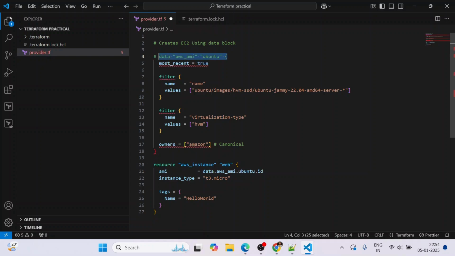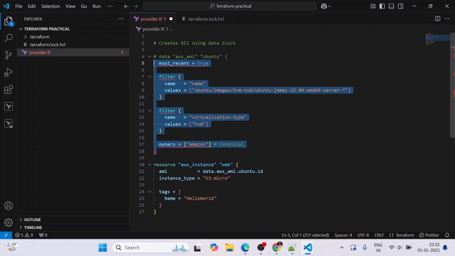So this line got commented. And if we want to comment multiple lines, we can also use Control and forward slash, but it will get commented with the hash only. So let me press Control Z.